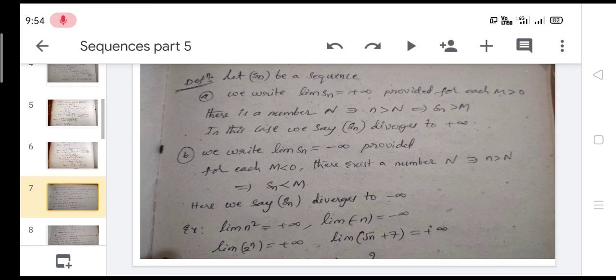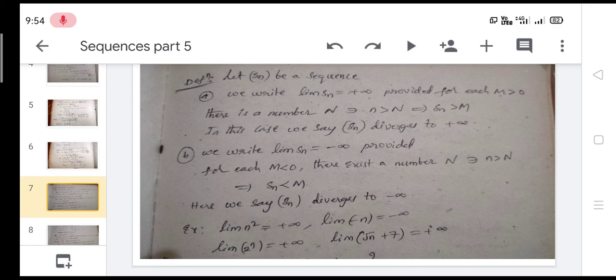And take the next slide. Here some definitions are there. We must know this type of definitions. Without knowing these definitions we can't do some problems. So we must learn and remember these types of definitions.